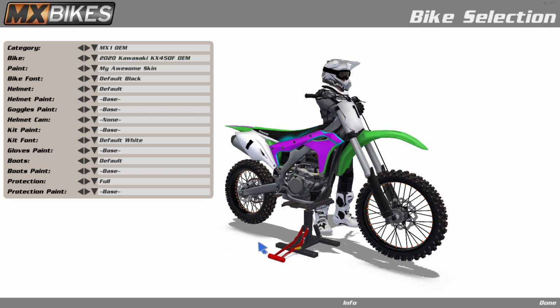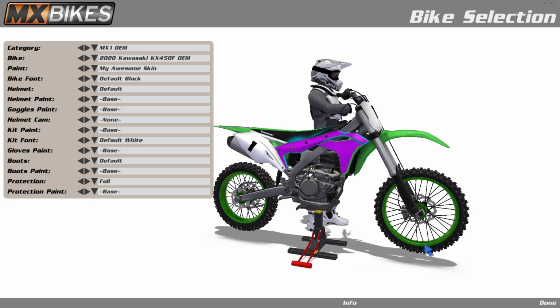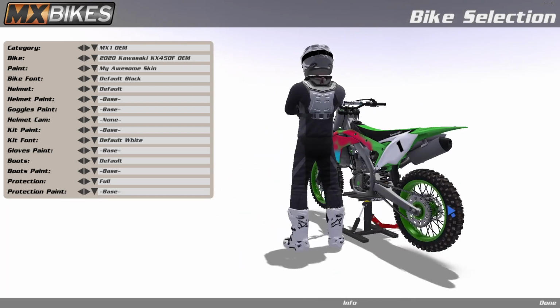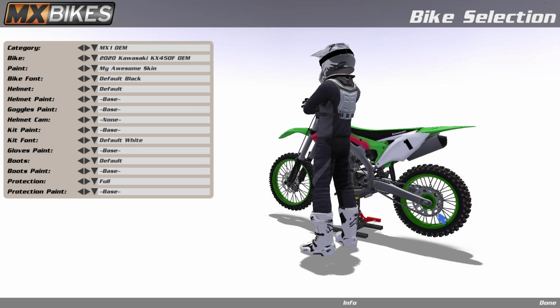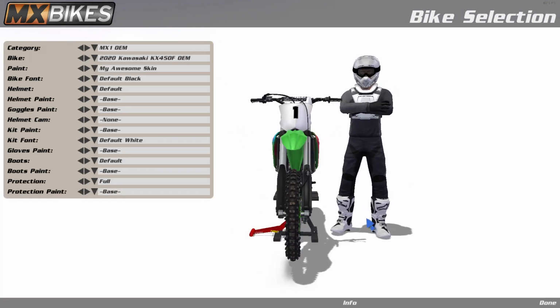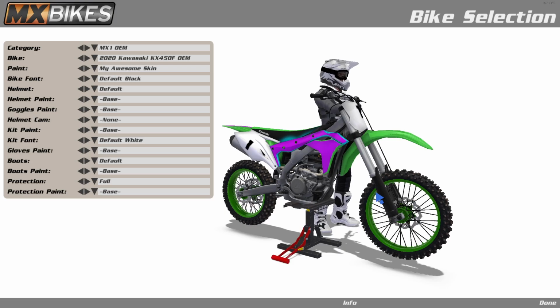So let's go back to the game, okay? And just like we did for just this texture, let's reload the skin. So let's take another one. And let's load it. And there we go. We have our green wheels, okay? And the gray chain, which is fantastic. So this is basically what you need to know about how to skin bikes, okay?